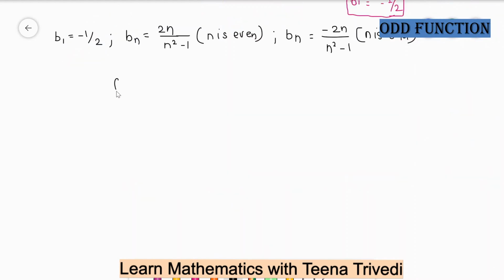Now we convert f of x into a Fourier series by using this formula: summation n is equal to 1 to infinity of bn sin nx.